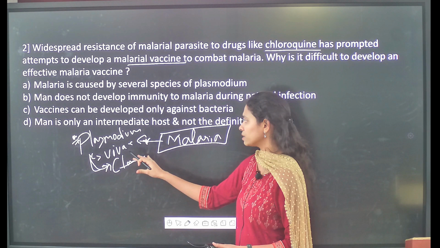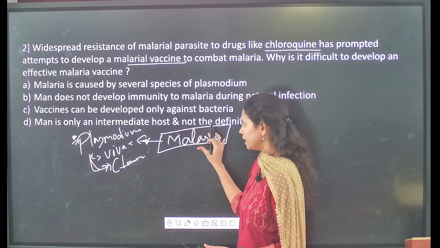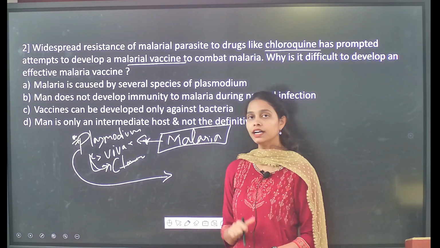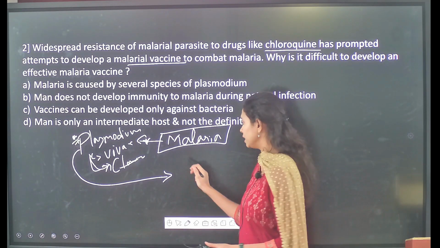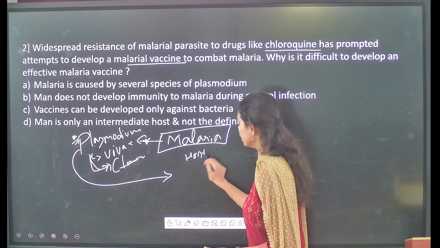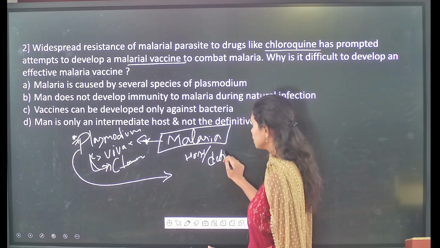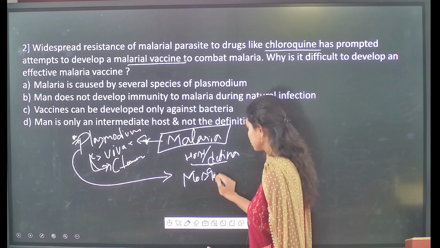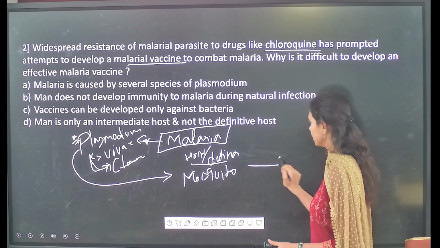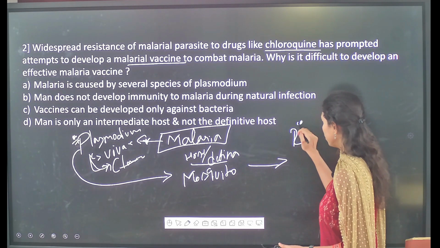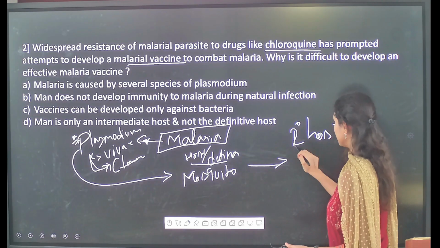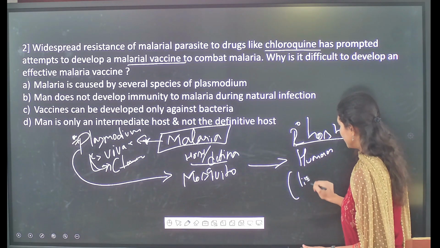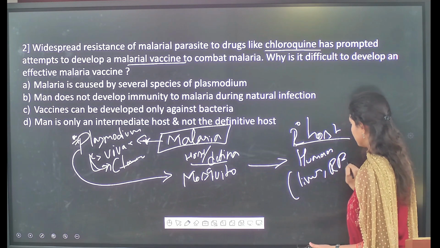These Plasmodium parasites are responsible for causing the malarial disease, and this parasite uses different hosts for its living. The first and definitive host of this Plasmodium parasite is the mosquito, followed by the secondary host, which is the human body, particularly the liver cells and the RBCs.